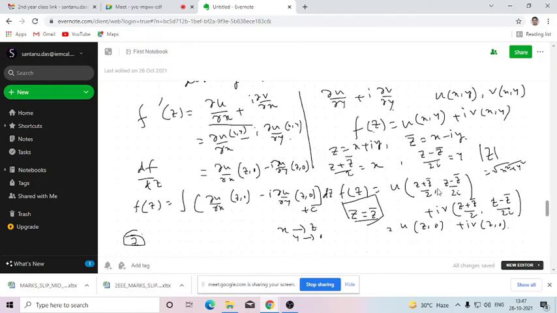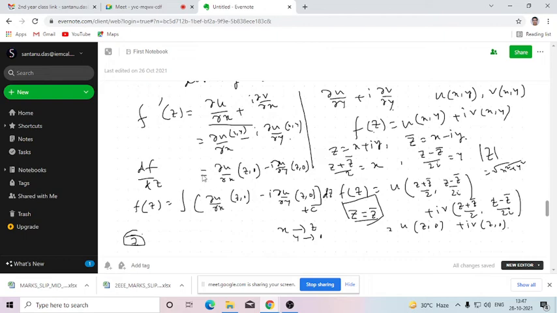So from here, z is arbitrary. z can take any arbitrary value. So since z can take any arbitrary value, we can put the value of z as z bar also. So if I put z equals z bar here, this second term will be 0 and the first term will be z. So this will be converted to u of z, 0 plus i v of z, 0. So in that way, x, y is now converted to z, 0. So we are replacing x by z and y by 0.